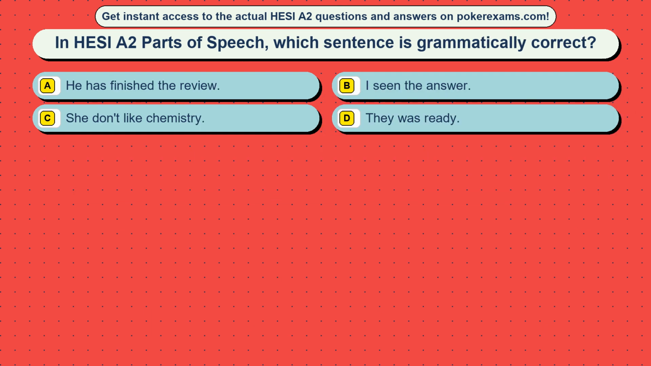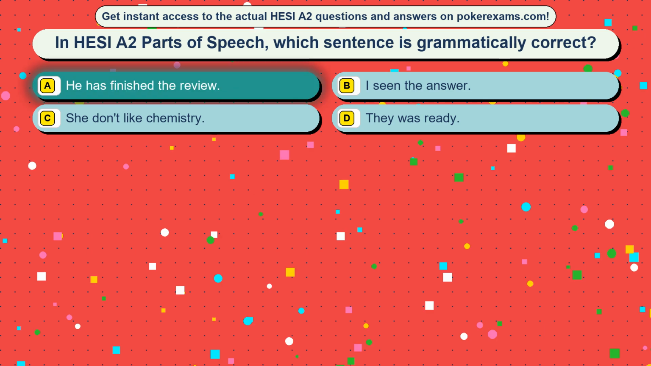Question 3. In HESI A2 parts of speech, which sentence is grammatically correct? Option A, he has finished the review. Option B, I seen the answer. Option C, she don't like chemistry. Option D, they was ready. The correct answer is option A, he has finished the review.